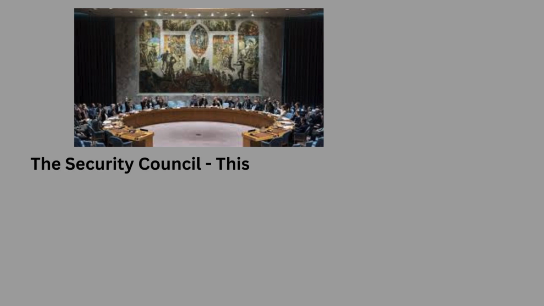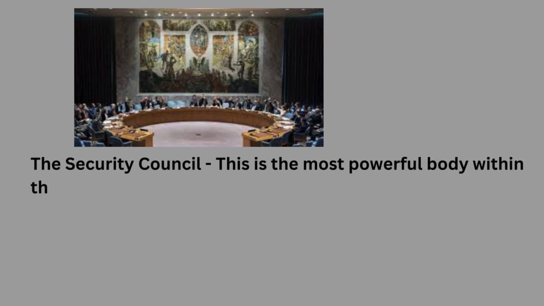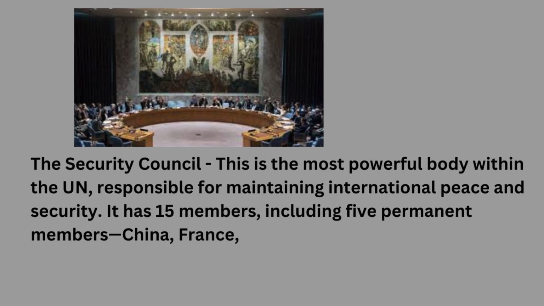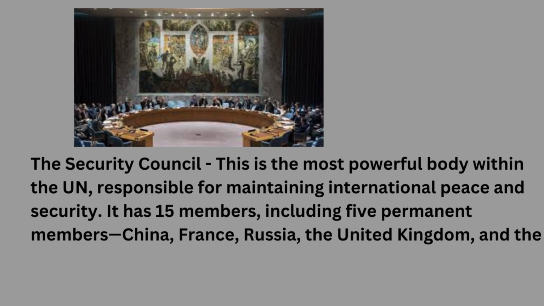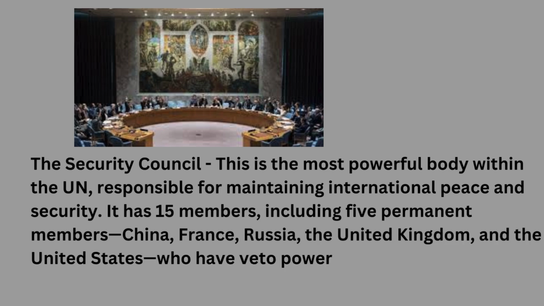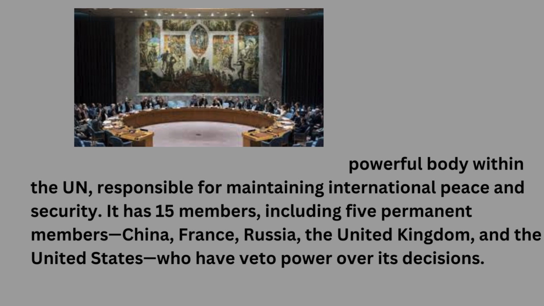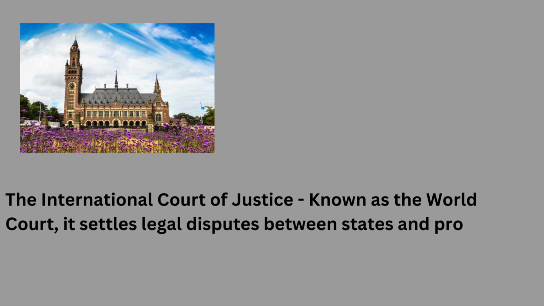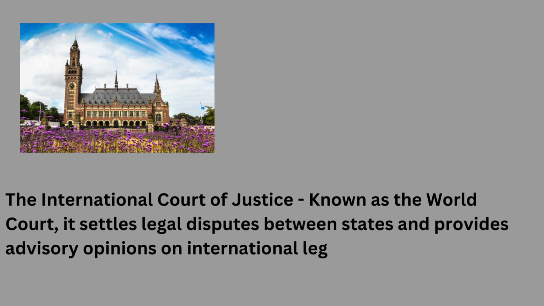The Security Council. This is the most powerful body within the UN, responsible for maintaining international peace and security. It has 15 members, including 5 permanent members: China, France, Russia, the United Kingdom, and the United States, who have veto power over its decisions. The International Court of Justice, known as the World Court, settles legal disputes between states and provides advisory opinions on international legal matters.